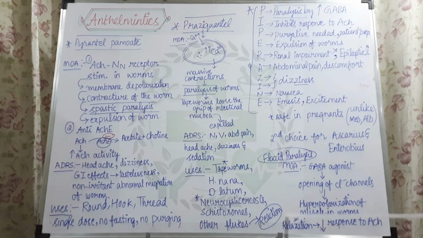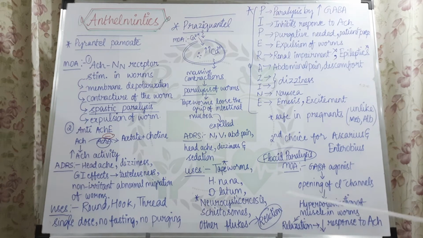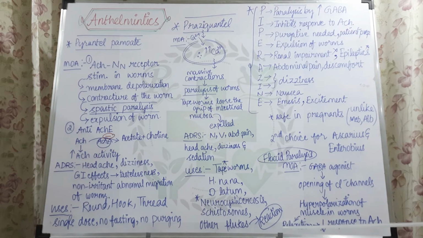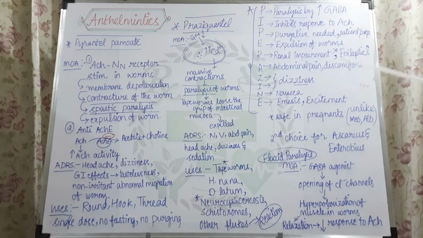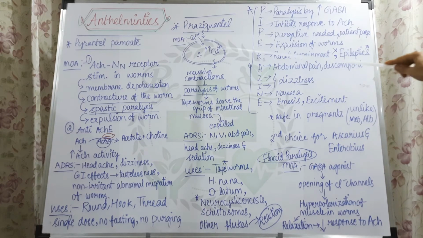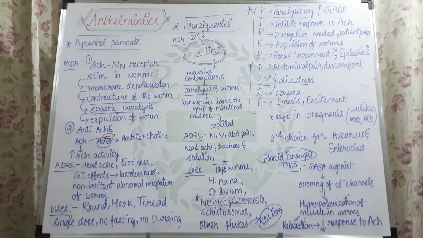There is actually a reaction that comes out when it is used in the case of schistosomes and flukes. What happens is, if the praziquantel is used in high doses, that will lead to the loss of the tegument. Tegument is nothing but the outer body covering of the worm. The tegument will be lost, and because of the loss of this outer covering, the whole content inside the worm will be expelled out. Once all the content is coming out, the worm will be destroyed, or the worm will die.